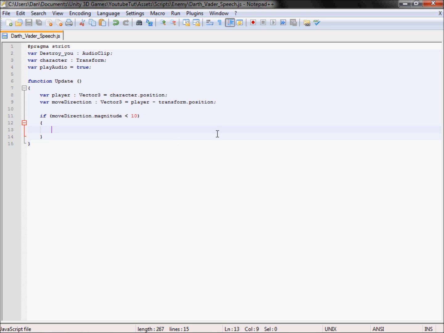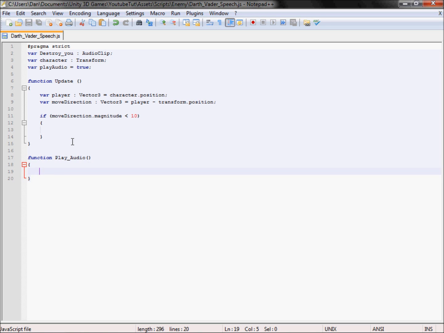Now we want that to play the audio. However, if we put it in there, every time the character's in range, it will call to play the audio again. So if we're in there for a second, it'll play the audio and again instantly on top, and it'll play it that fast you'll not be able to hear it. So that's no good. So what we'll do is create a new function like so, and we'll call it play_audio. Semicolon. We've created functions before like so.